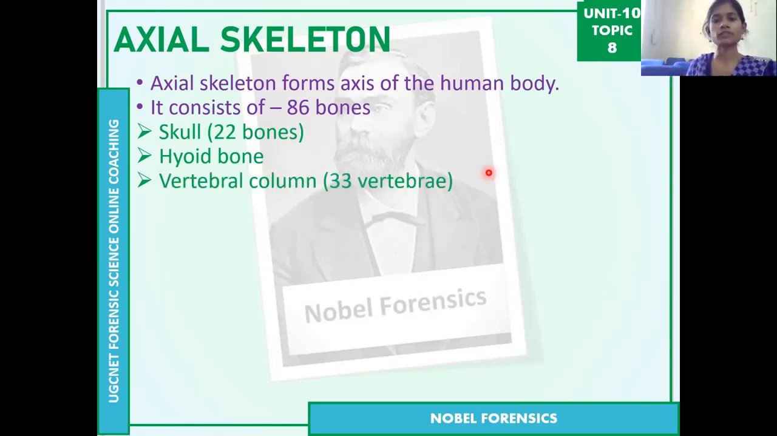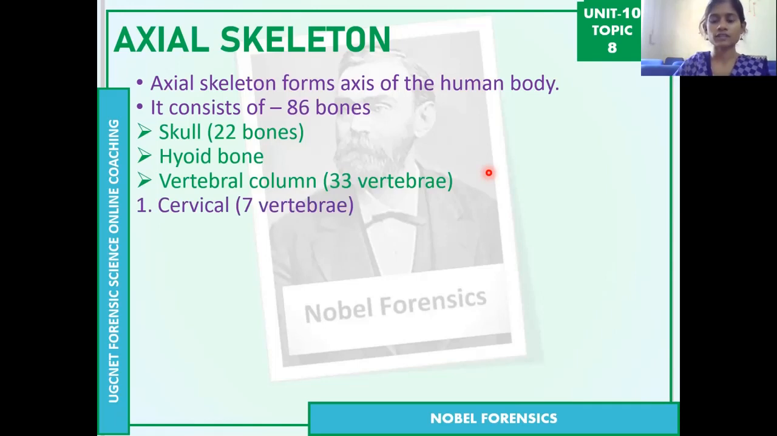Then the vertebral column, which has 33 vertebrae. The vertebral column has vertebral bones. It has 33 bones like this. So vertebral bones are like this, and these are all the individual bones in the vertebral column.